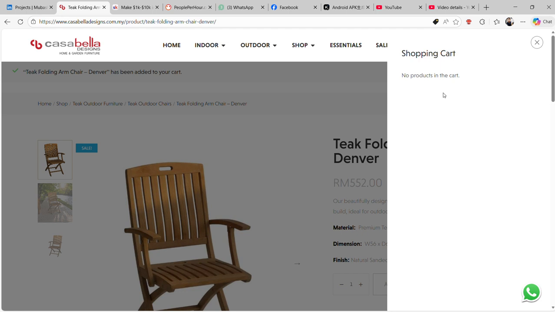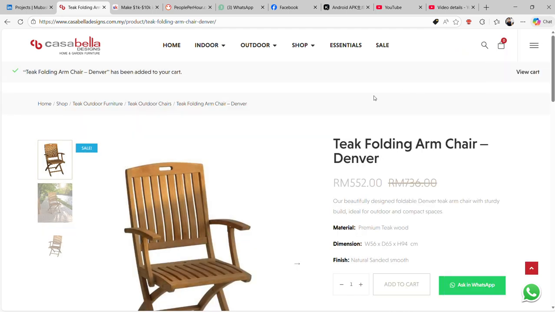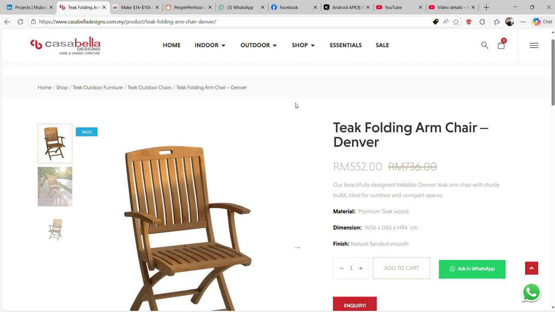I used WordPress MySQL and fixed that problem, created all the tables again, and then the problem was fixed. You have now seen the products are adding into the cart.